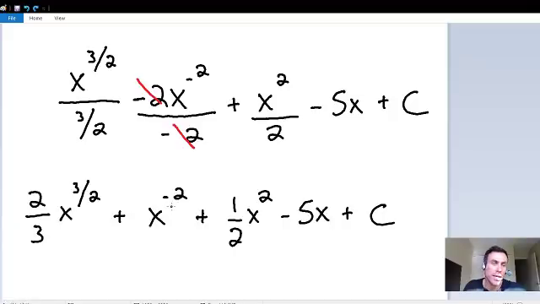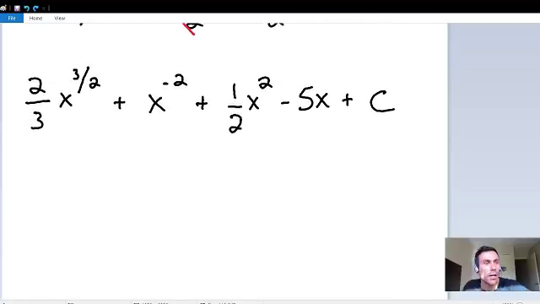A negative exponent in the numerator is the same thing as a positive exponent in the denominator. So we're going to have a positive x squared in the denominator, and we'll have a 1 in the numerator. And the rest of the problem stays exactly the same.